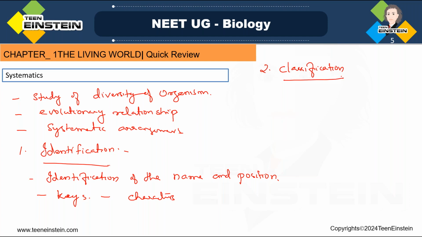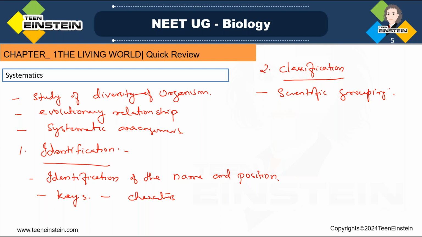Classification means scientific grouping. It is not simply grouping an organism or positioning it somewhere. That's not the way. Scientifically we need to study, so that involves scientific grouping. With the help of these keys we need to give the organism a correct place in the group.